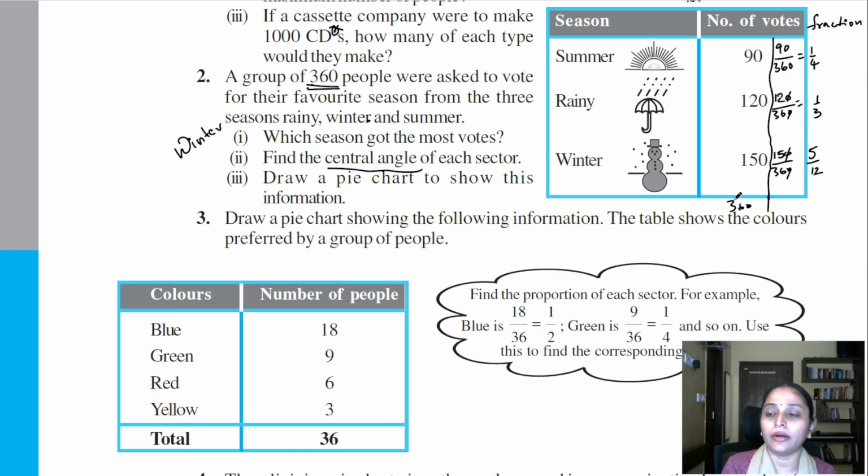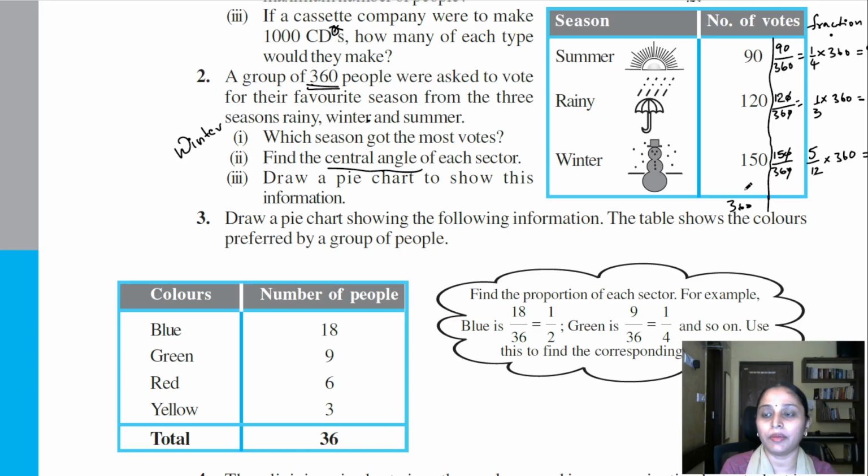Now that I have the fractions, I can find the central angle, right? How do you find the central angle? That's going to be your fourth column. I'm going to multiply this fraction by 360. I'm going to get back the same number, 90, because your denominator and numerator are nothing but 360. Here you can see that again if I multiply by 360, I'm going to get 120. Here again I have 360, 12 threes and 3 5s are 15, so 150.